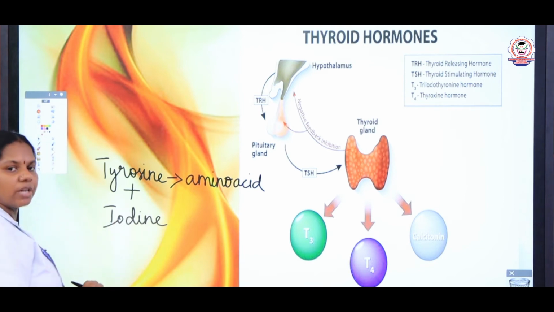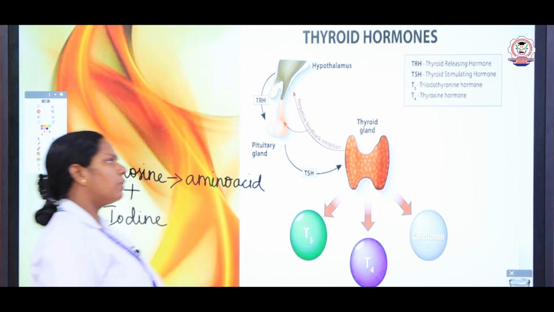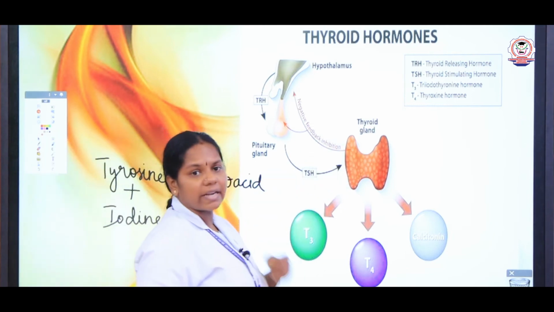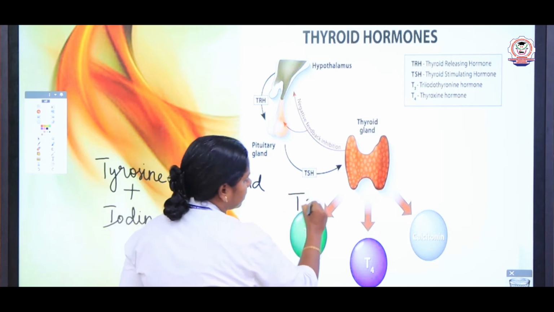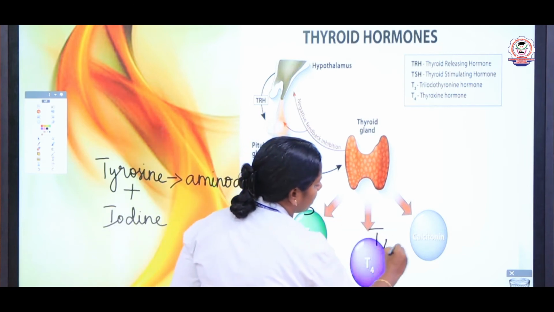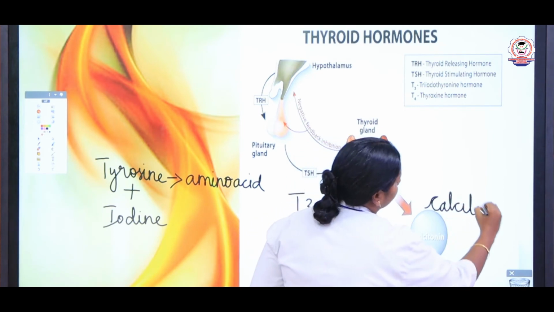Iodine is essential for the secretion of the thyroid hormones. So this thyroid gland secretes 3 hormones: T3, T4, and calcitonin.